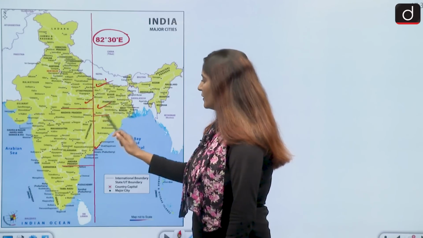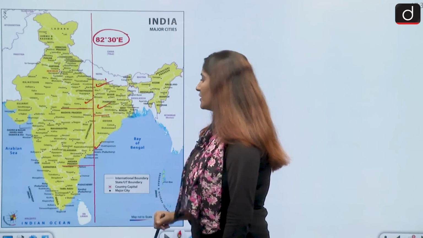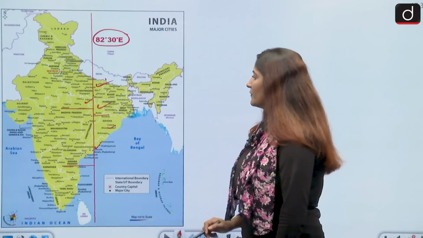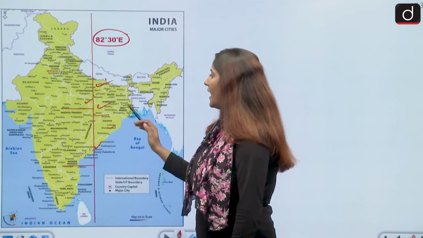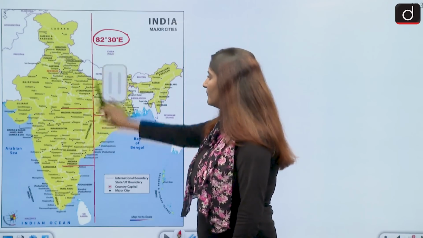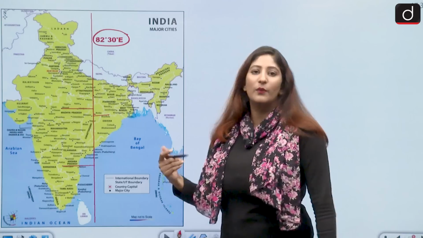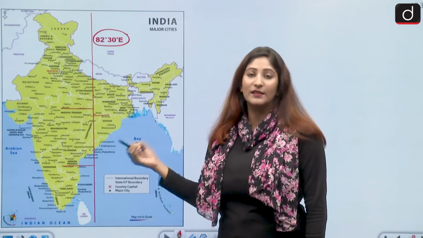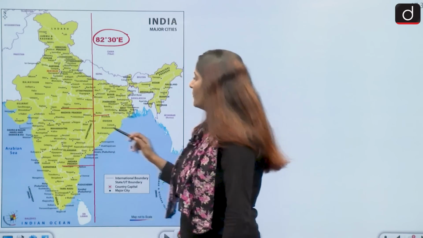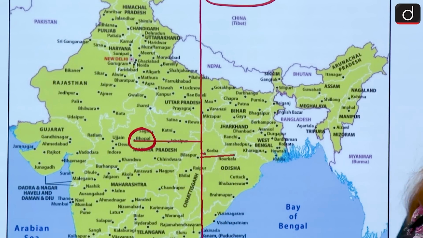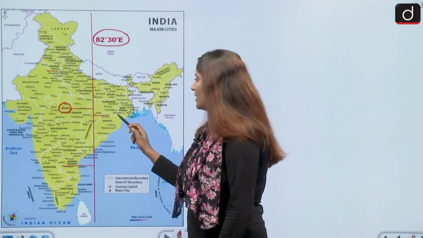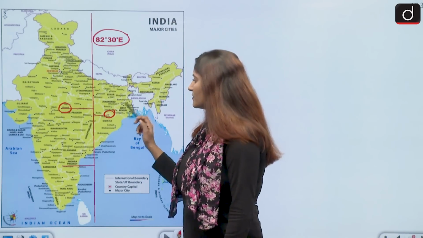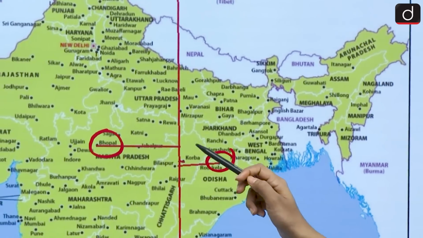Okay, 1, 2, 3, 4, and sorry, also Odisha. Forgot Odisha. So through 5 states it passes, 1, 2, 3, 4, 5, and this particular line will show you which city lies closest to the standard meridian. Bhopal lies pretty far away. So even if you have certain idea about such important cities, you can answer this question. Rourkela in Odisha is pretty close, but not as close as Korba.